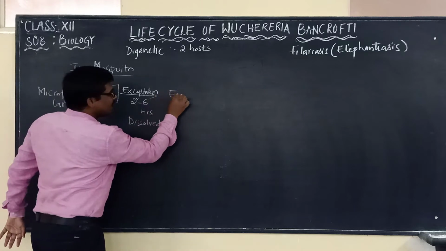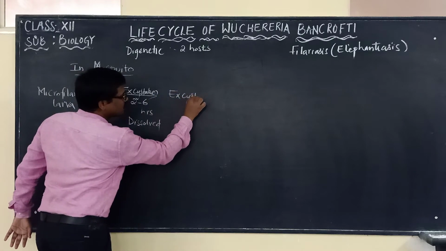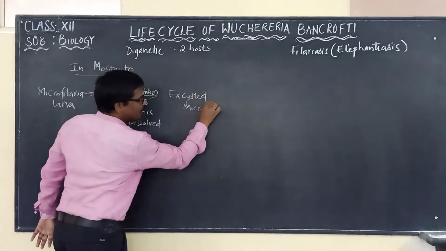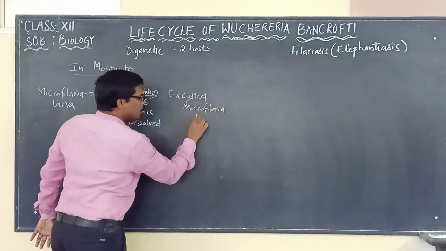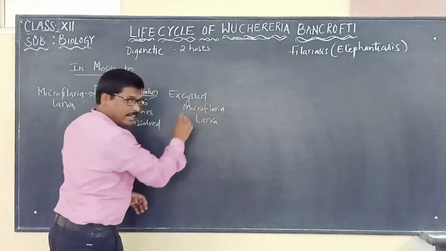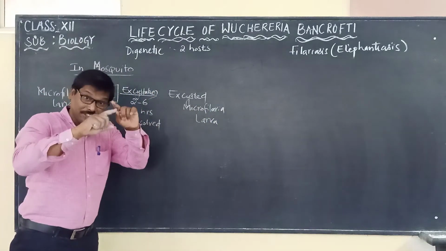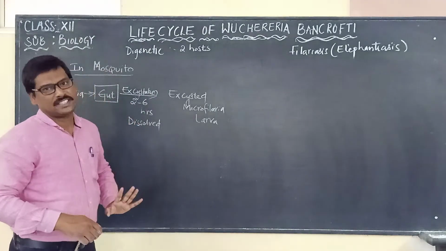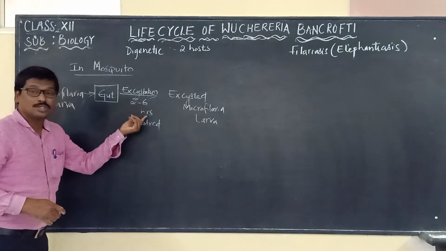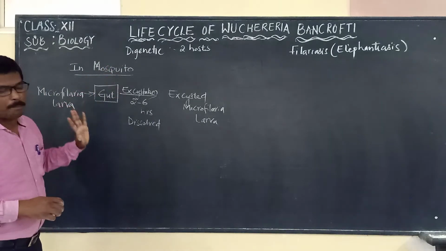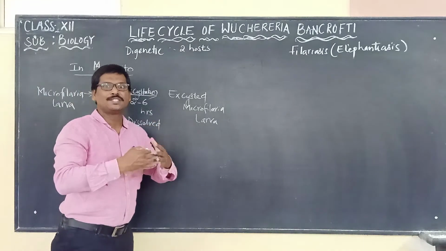Now the exsheathed microfilarial larva is not enclosed by a cuticular sheath. That cuticular sheath is completely digested within 2 to 6 hours in the gut of the mosquito. So the microfilarial larva is free now.